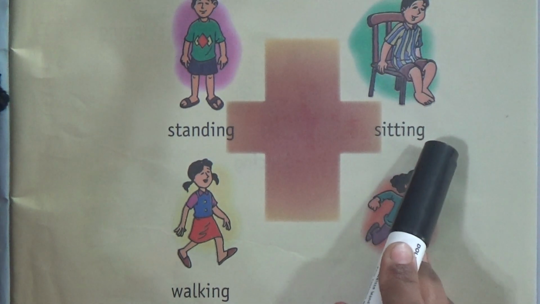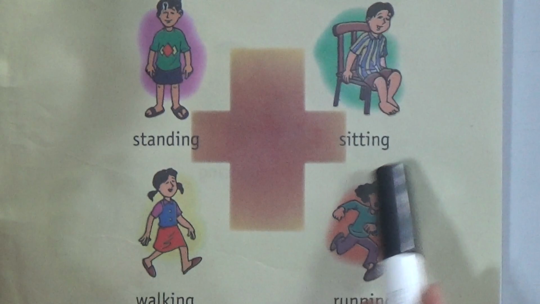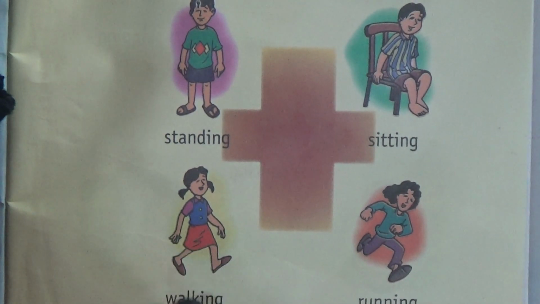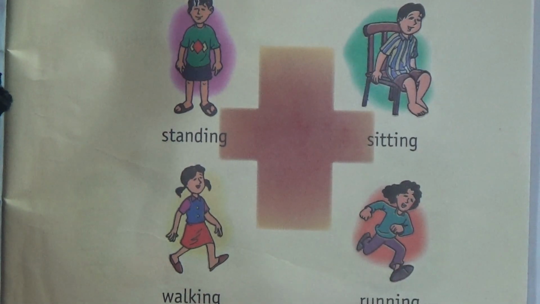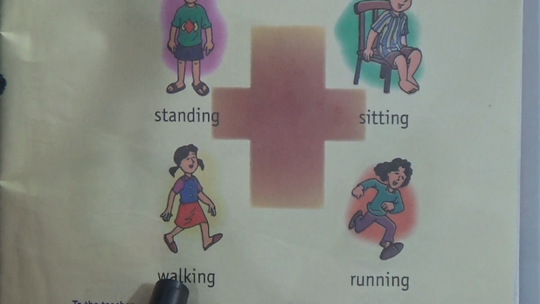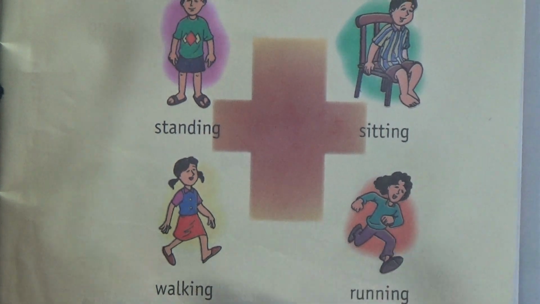Here the boy is sitting. This is also an action. The girl is walking here. So this is also an action, and here the girl is running. So standing, sitting, walking and running, actually these are different types of actions. Okay, so let's go to the next page.